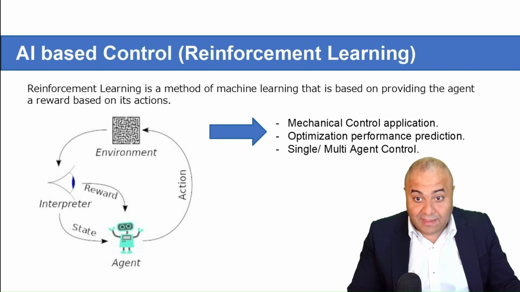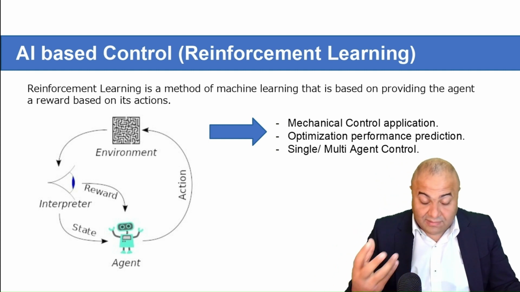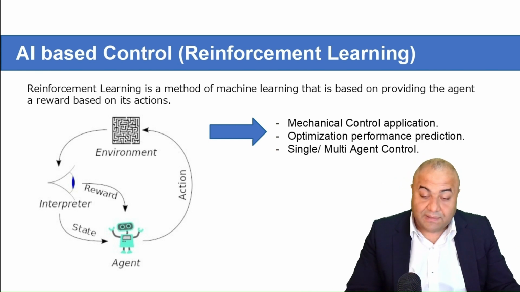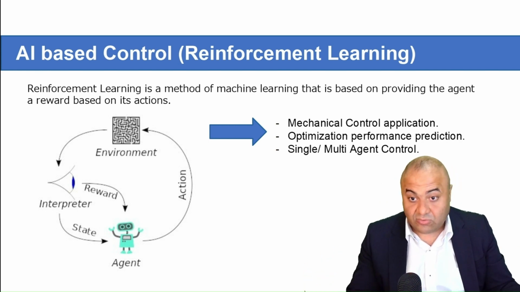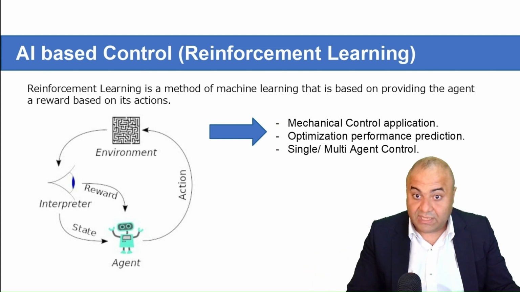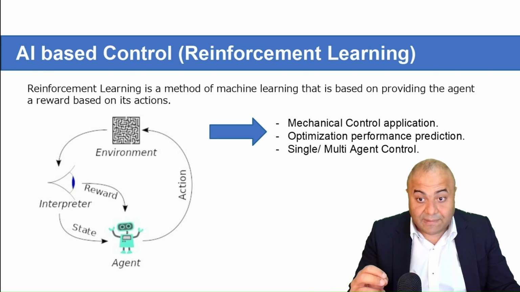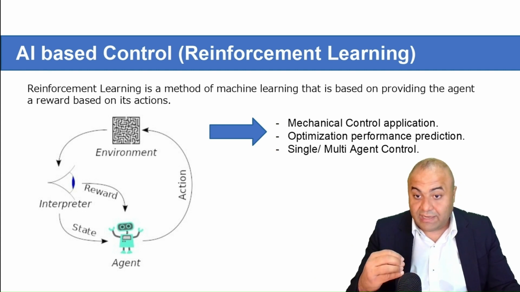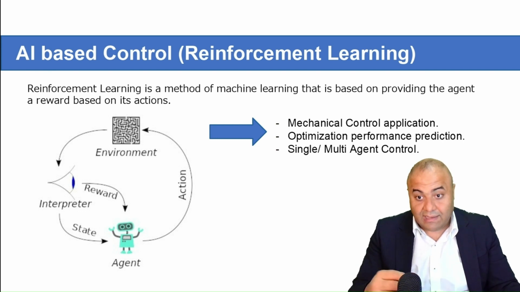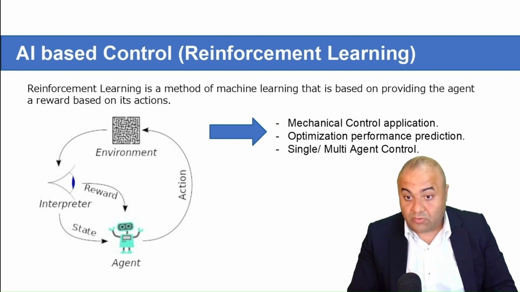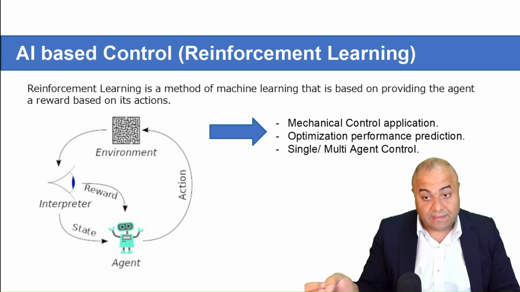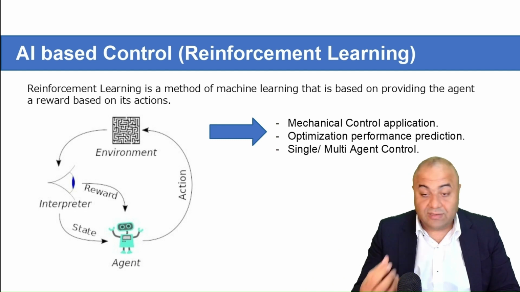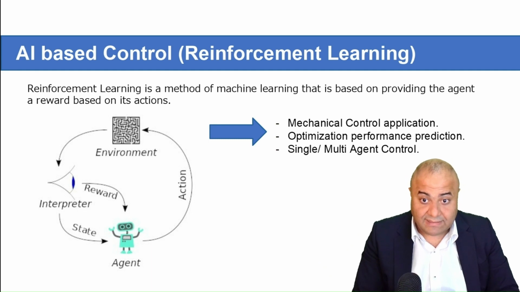So the possible applications of the agent are, of course, mechanical control or in general engineering control applications. We can actually use the agent even as an optimization method, where the agent will try to set specific parameters, and as he experiences the environment and, for example, an evaluation function in this case, he will try to change these parameters in order to get a better and better result.